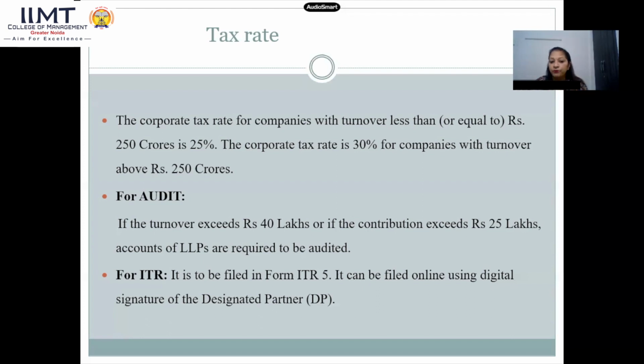ITR form number 5 is there, which is in support of these MSMEs. You need to file, like Form 16 that we all know. The same form number 5 is there, and it can be filed online as well as with digital signatures. You can file ITR online with the help of the digital signatures of the designated partners.